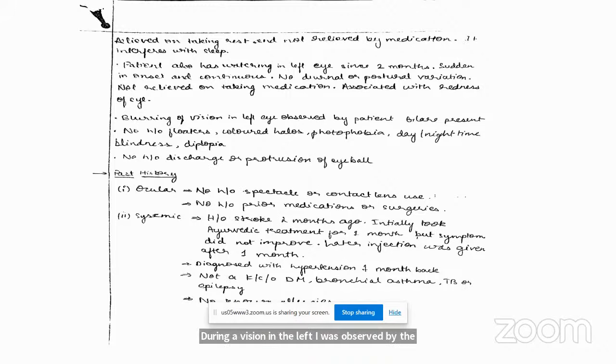Ma'am, watering can be of two types, either due to excessive secretion by the lacrimal glands, which is hyperlacrimation, or it can be due to decreased outflow, that is called epiphora. Hyperlacrimation central causes can be due to emotional states, stress, etc. Peripheral causes of hyperlacrimation can be any tumors, lacrimal gland tumors, lacrimal gland cysts, parasympathomimetic drugs. Then there is also conjunctivitis, keratitis, corneal ulcers, abrasions, uveitis, iridocyclitis, congestive glaucoma.